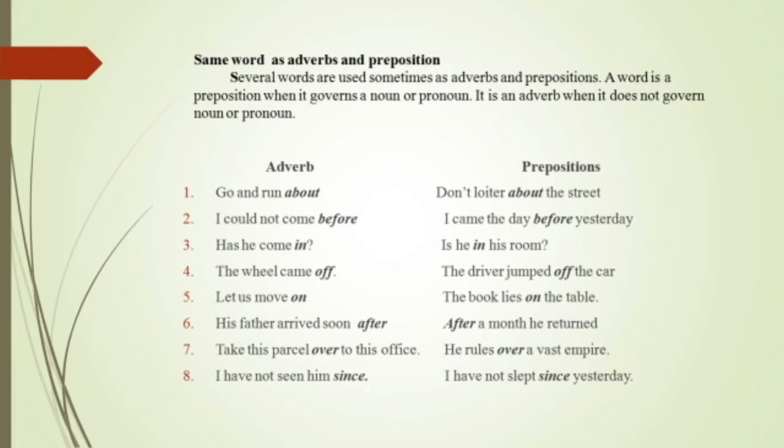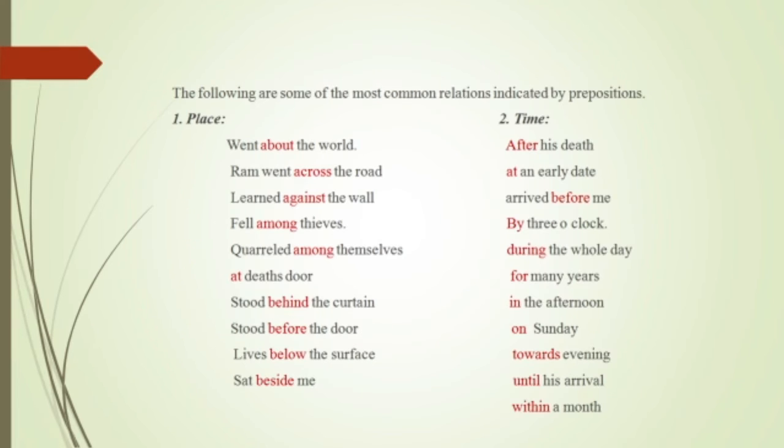I have not seen him since. Here it's acting as an adverb, whereas in I have not slept since yesterday, it's acting as a preposition. These are a few examples which can act as an adverb or a preposition. So read and understand the context while writing your exams, to use the right word in the right context.